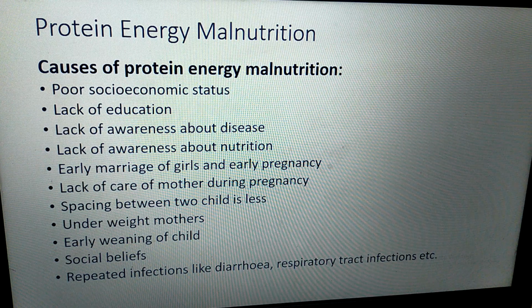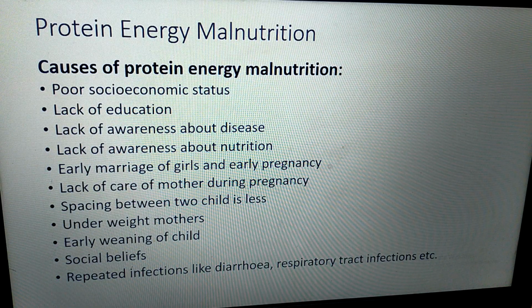Next is lack of awareness about the disease. So many parents, when their child is suffering from this disease, don't think that it is a disease because they are not aware. Then lack of awareness about nutrition. Uneducated parents do not have knowledge of nutrition, or of the importance of including a balanced diet.